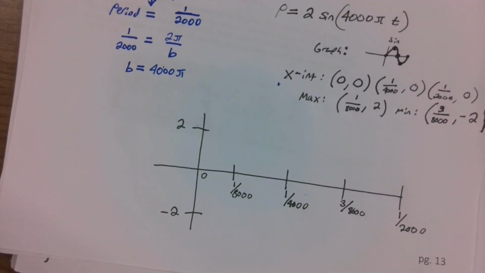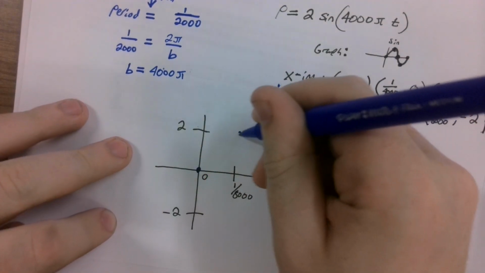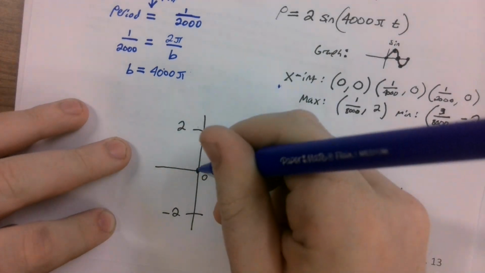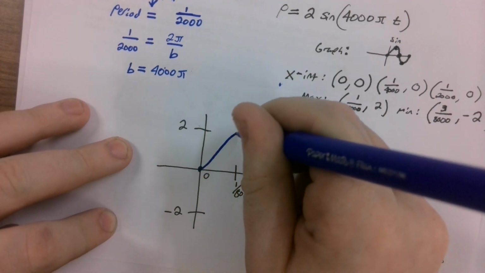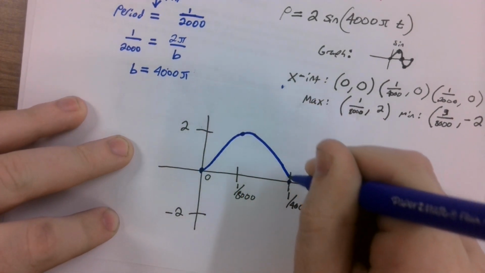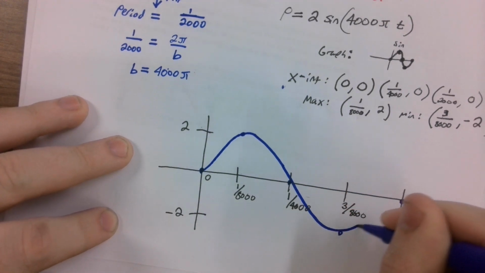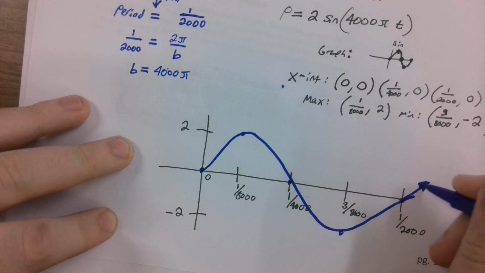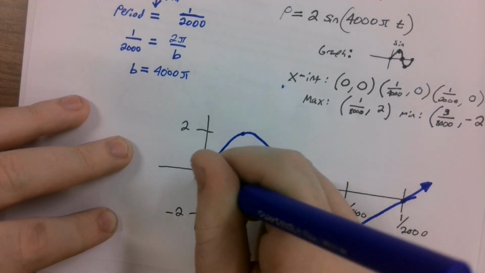And we can just plot all of our points that we just found. Bam, up, bam, down, bam. And yes, the bams are required. This is our model of this particular sine wave.